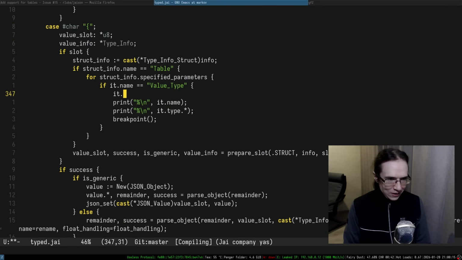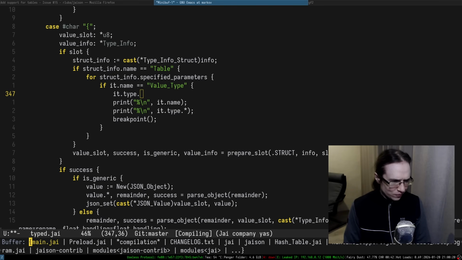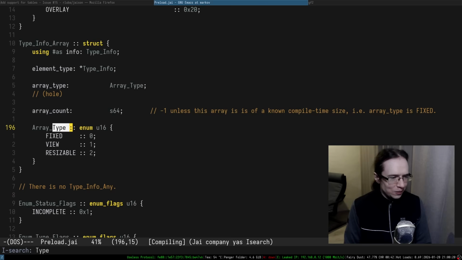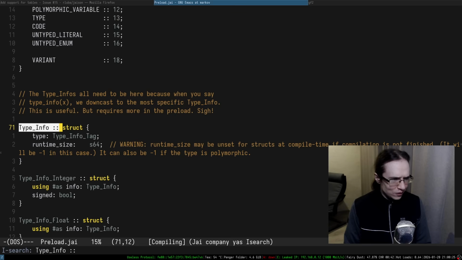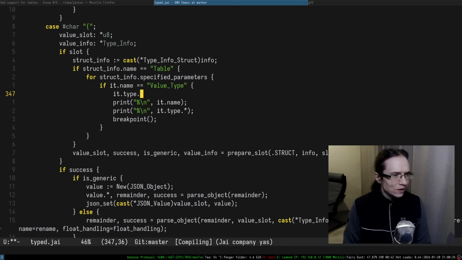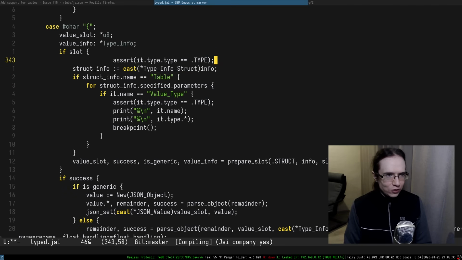So we can check its type, but yeah, I can basically assert that type info type is equal to type. That's one assertion that we're making. So that's kind of important. Since we're starting to make assertions, I suppose it makes sense to also do things like info type is equal to struct, right?